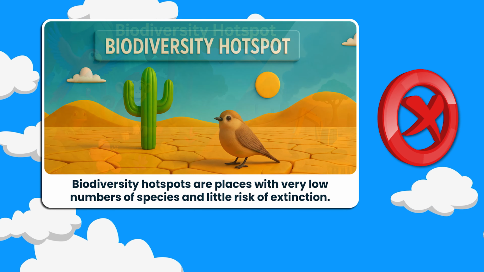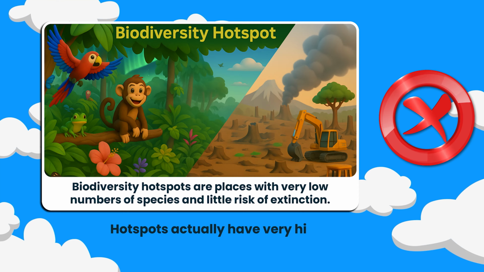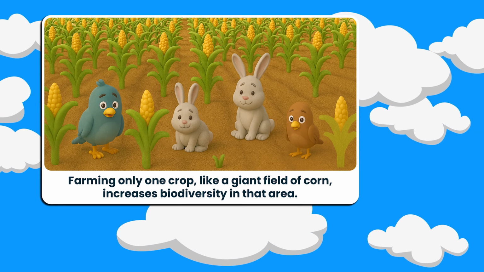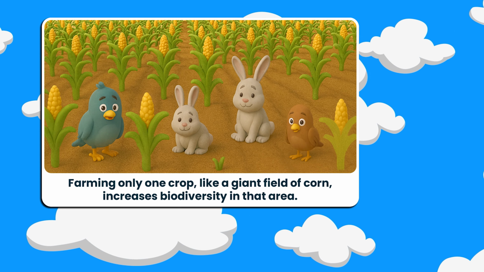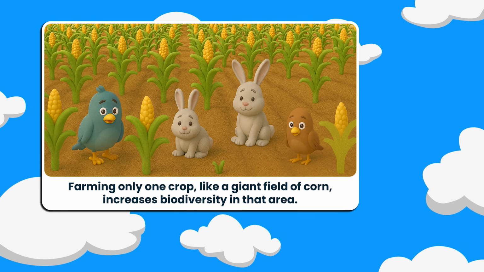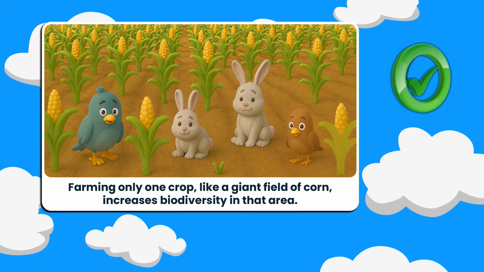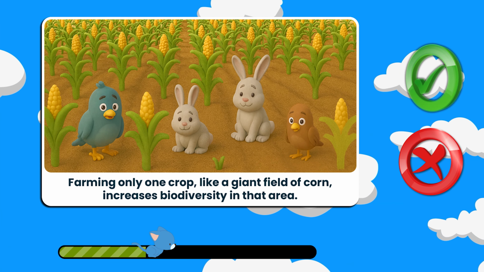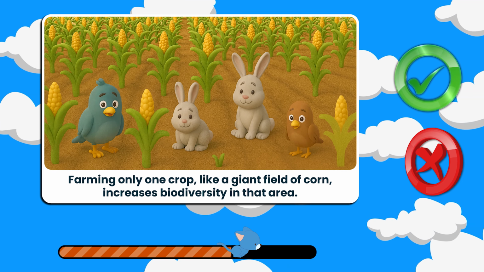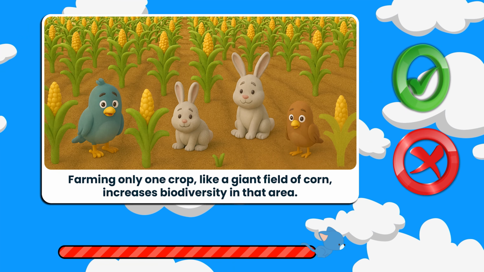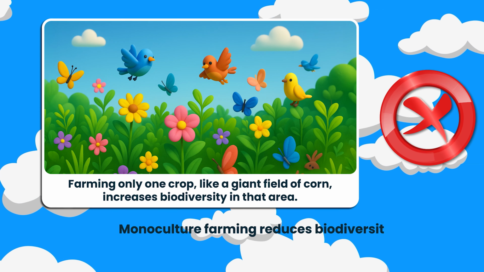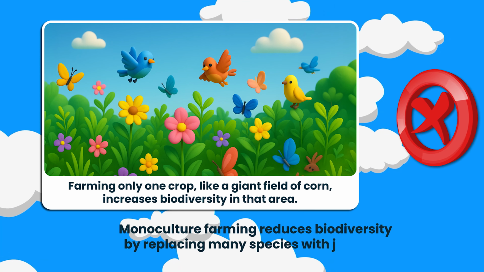That one's false. Hotspots actually have very high numbers of species but are at great risk from human activities. Try this one. Farming only one crop like a giant field of corn increases biodiversity in that area. True or false? Stand for true, sit for false. That's false. Monoculture farming reduces biodiversity by replacing many species with just one.